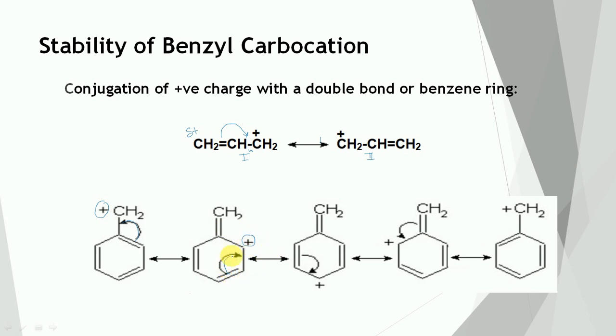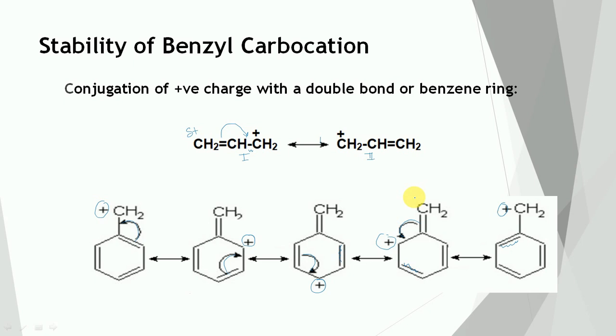Then this pi bond moves this side, there is formation of a double bond and positive charge comes here. Then this pi bond shifts toward this side, there is formation of a double bond and positive charge comes here. Finally, this carbon having a double bond, the double bond shifts toward this side, and the positive charge again comes on this carbon.